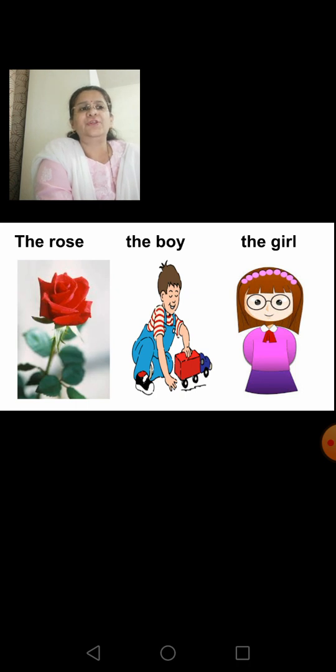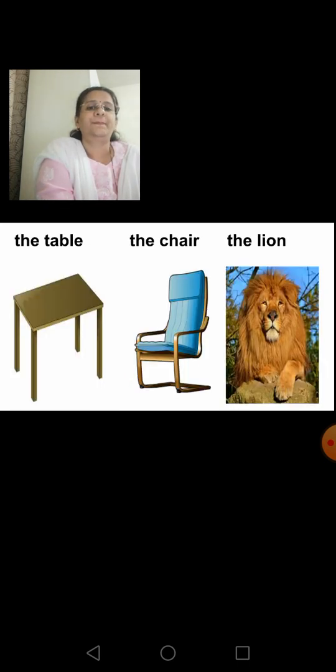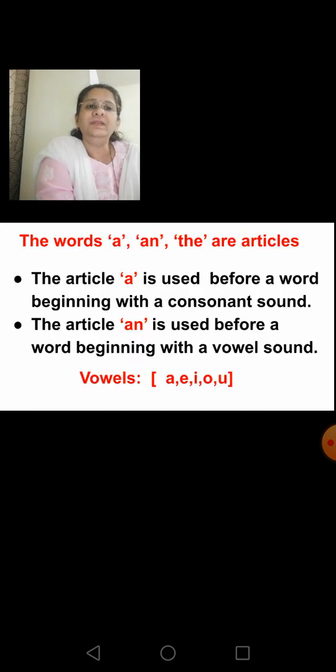Now here the pictures are named the rose, the boy and the girl. Here you see the table, the chair and the lion. Now in all the slides above, we have seen that there is a, an and the placed before the nouns.